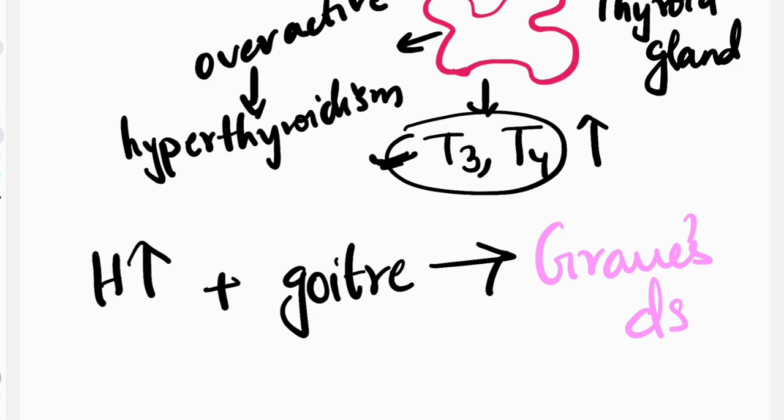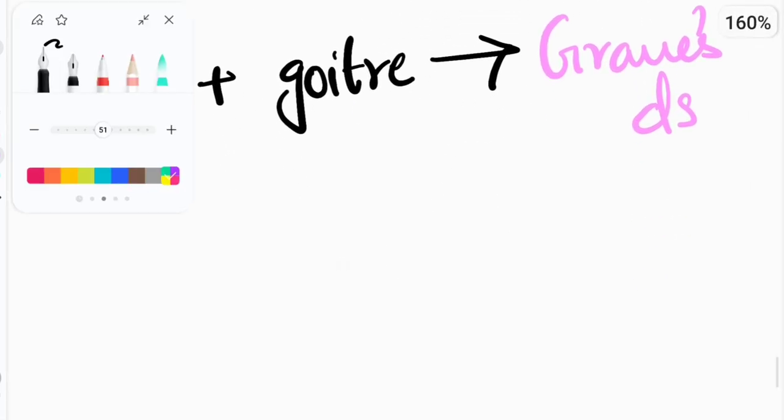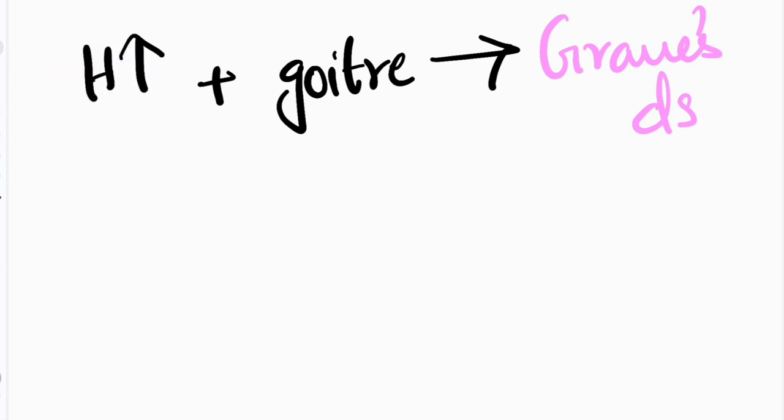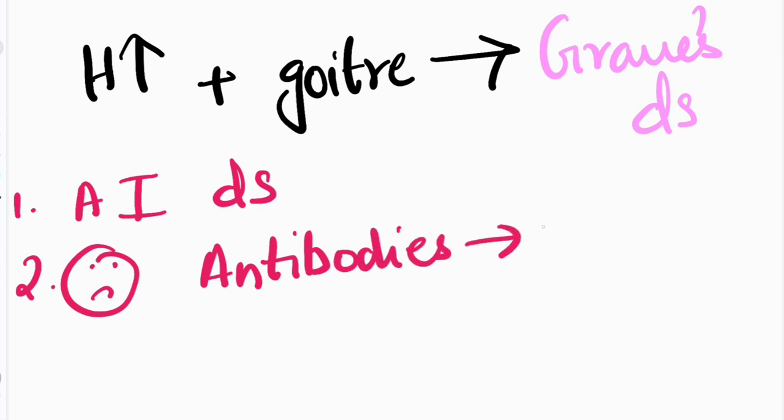In Graves' disease, what happens? See, here, the first point, it is an autoimmune disease, where the body, by mistake, produces antibodies that will go and stimulate the thyroid gland.